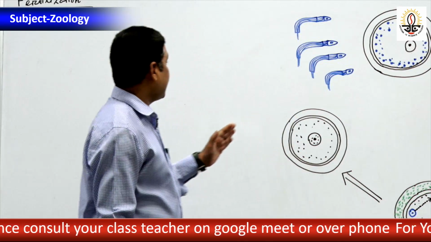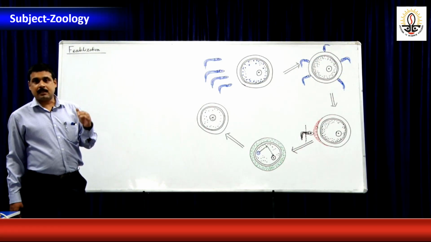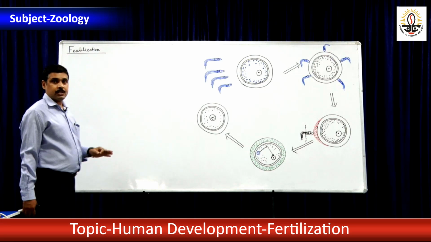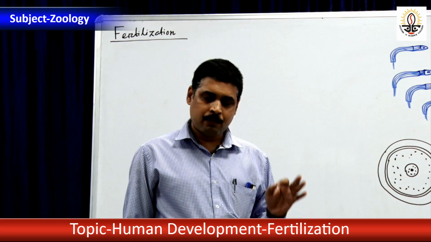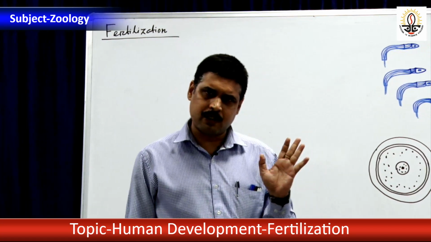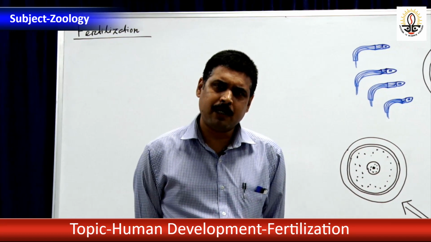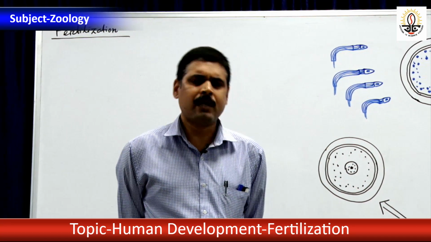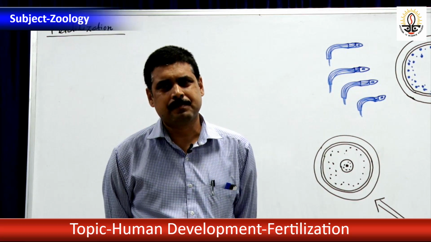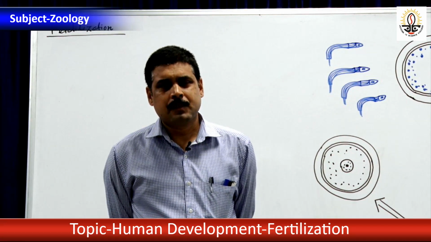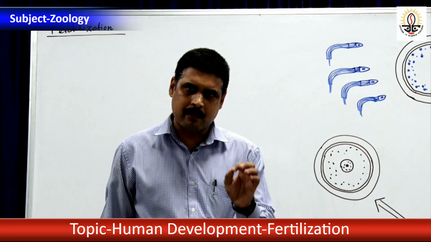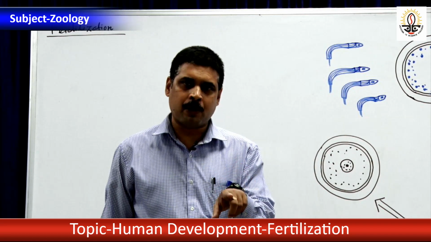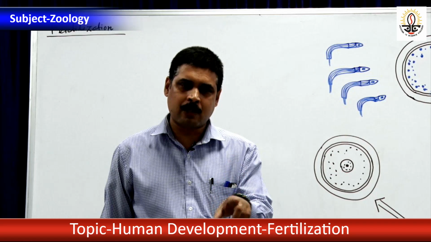Now, today we have taken another interesting topic, that is fertilization, which comes under human development. So, what do you mean by fertilization, and why is it so essential? The process of fusion of haploid gametes so as to produce a diploid zygote is called fertilization.